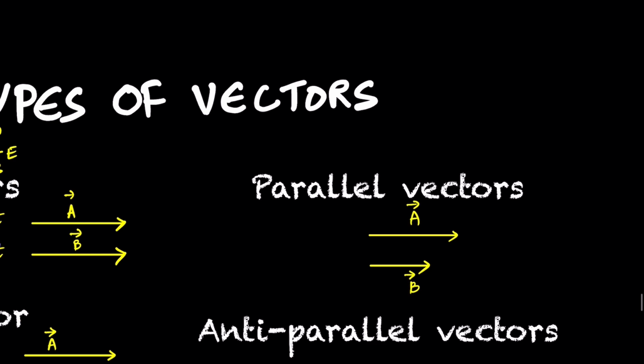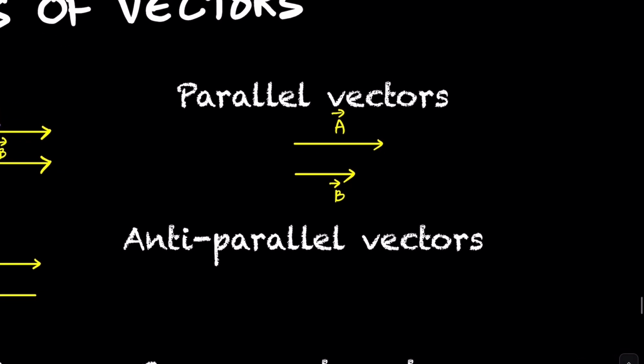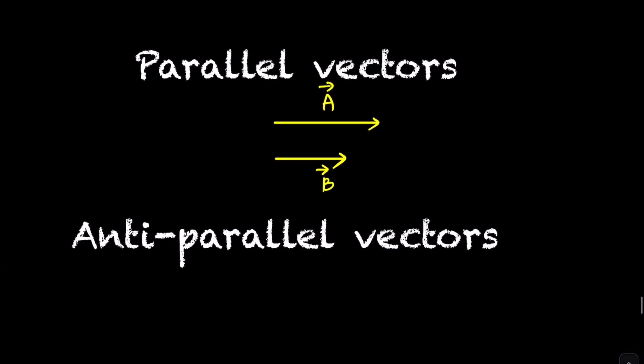Keep that in mind. Now anti-parallel means opposite. Say this is a vector, say this is b vector.